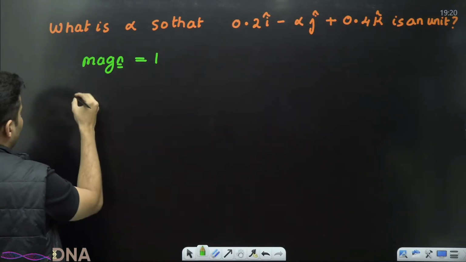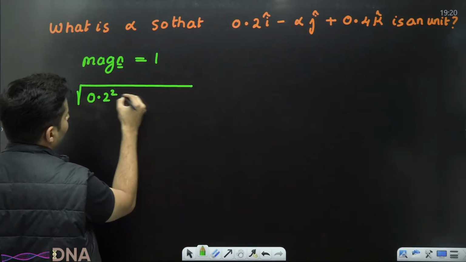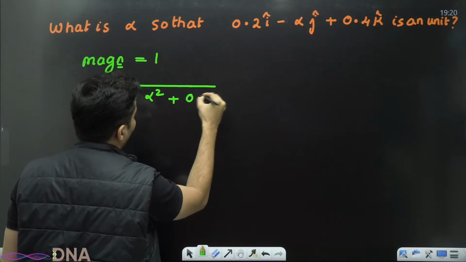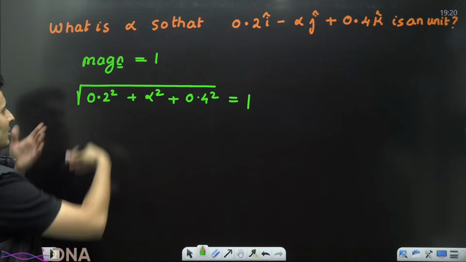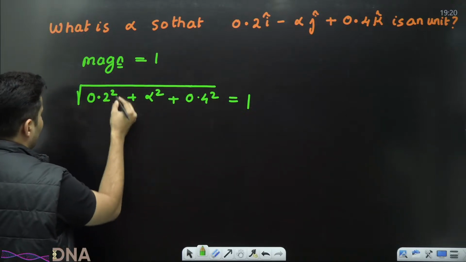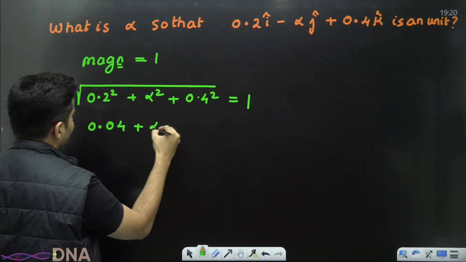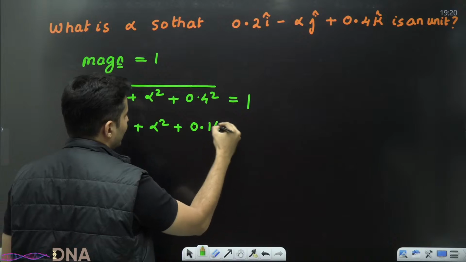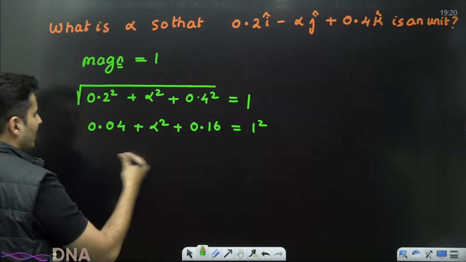What is the magnitude? You take that vector, take the components: 0.2 square, then alpha square, the minus sign doesn't matter, and then 0.4 square. The answer should be basically 1. So square both sides. 0.2 square is 0.04, plus alpha square, plus 0.4 square is 0.16, equals 1 square, which is again 1.